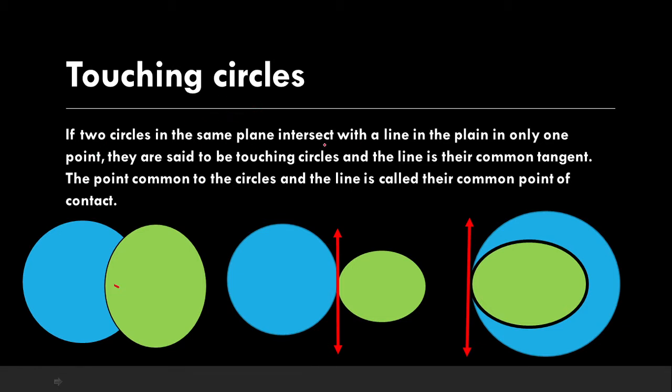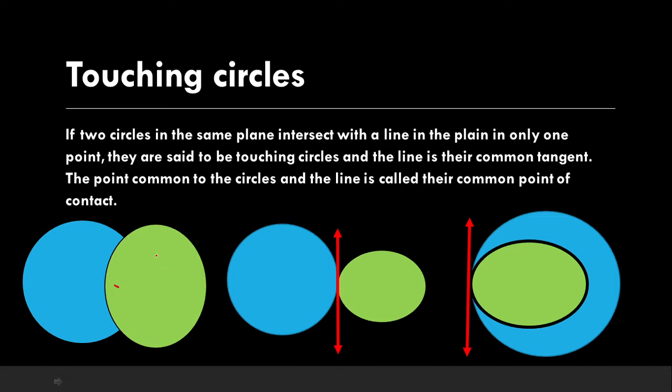If two circles in the same plane intersect with a line in the plane in only one point, again I highlight the words only in one point, then they are said to be the touching circles and the line will be their common tangent. The common point will be considered as the point of contact of the line, that is the tangent, with the circles. Now, firstly, let's see what is the difference between the intersecting circles and the touching circles.